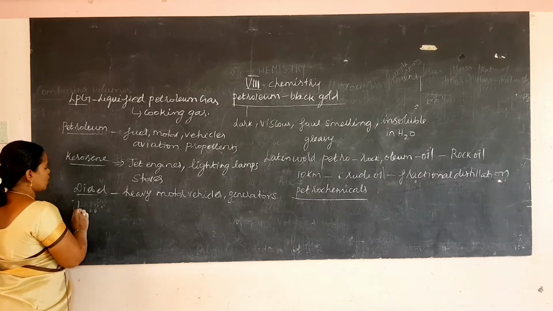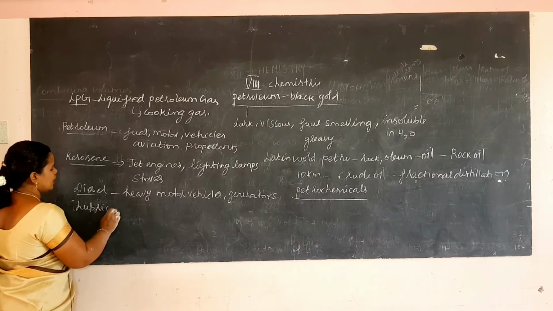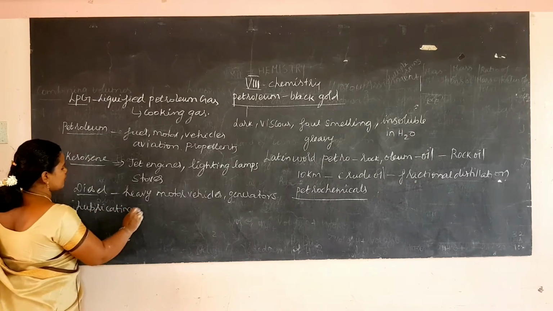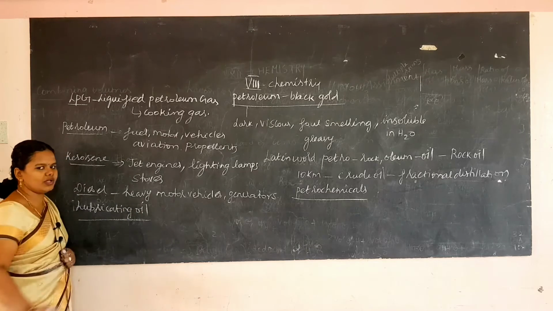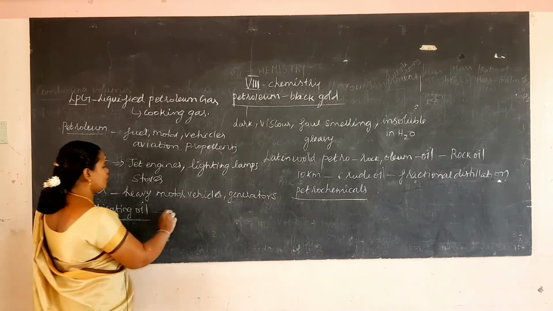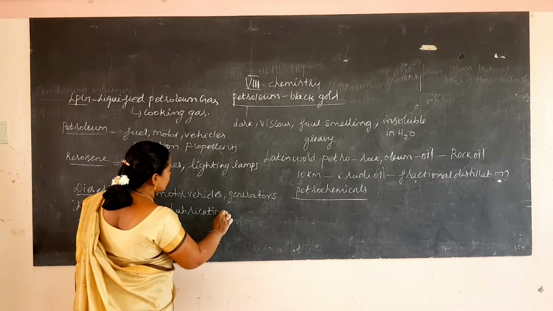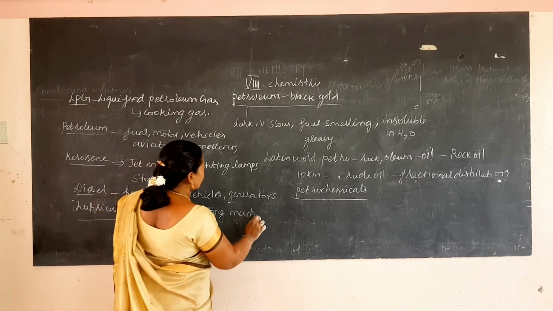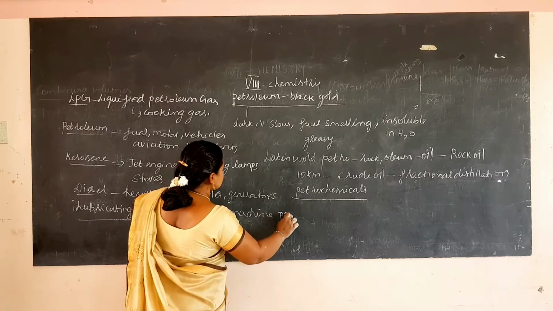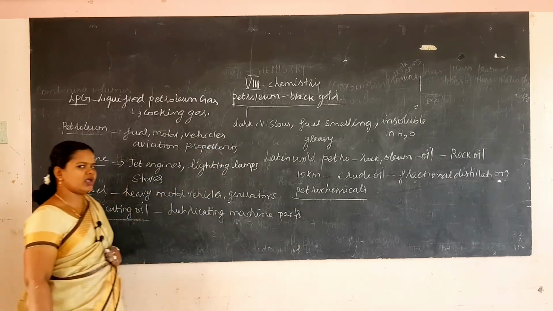Then lubricating oil. It is used in lubricating machine parts. For lubrication they will use this lubricating oil. Lubricating machine parts use these lubricants, that is lubricating oil.